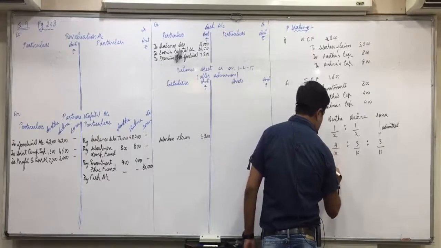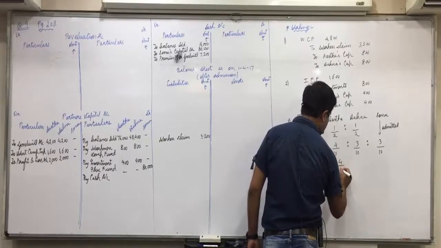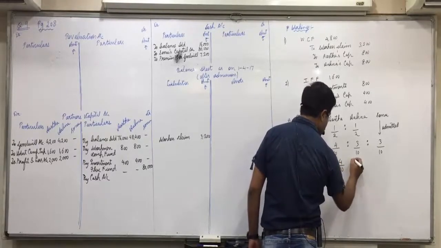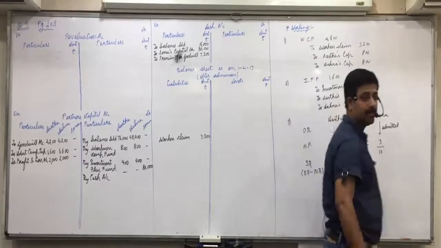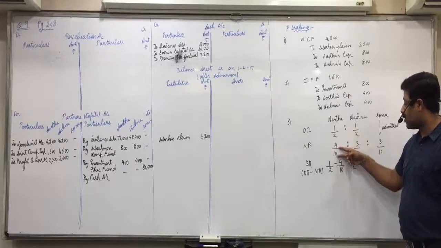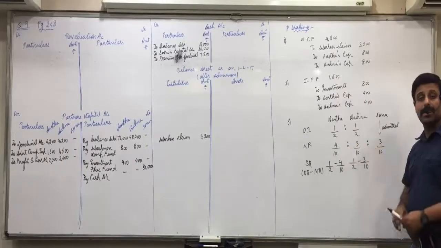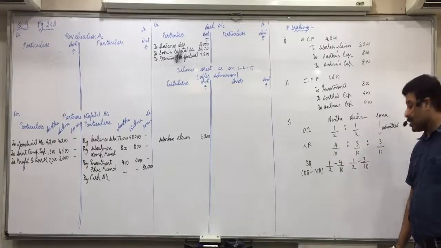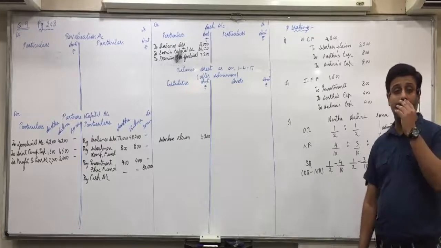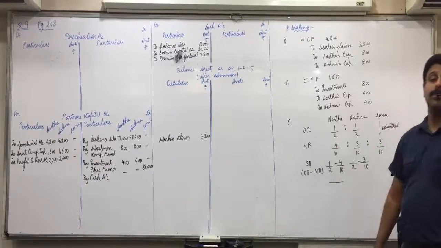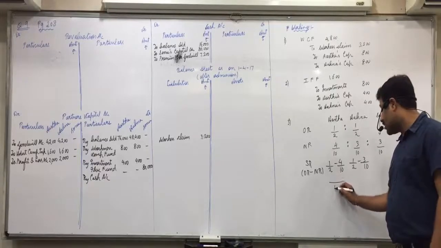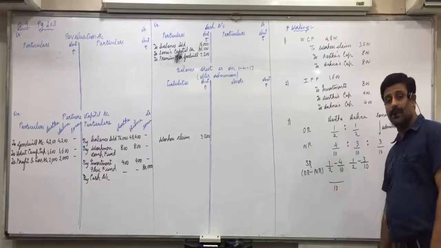1 by 2 minus 4 by 10. 1 by 2 minus 3 by 10. Any confusion in this? Now 2 and 10. So, Swara, what is the LCM? No, 10 itself is the LCM. Common is there.